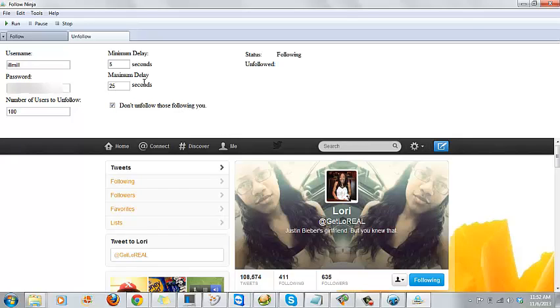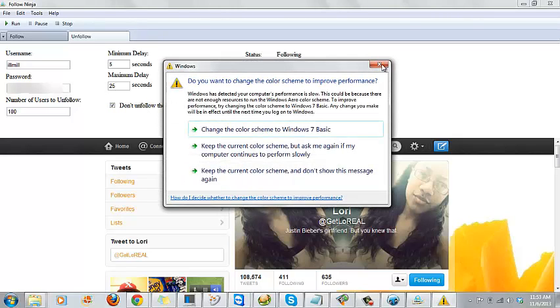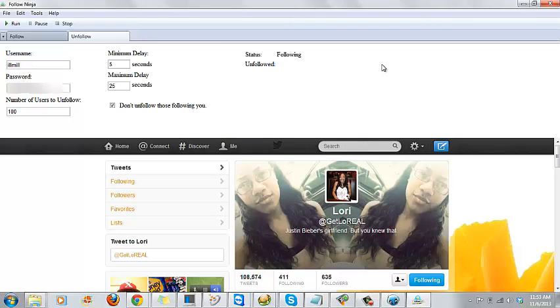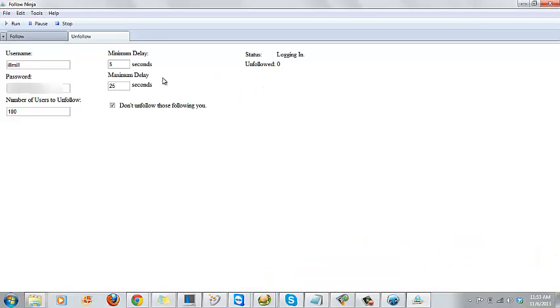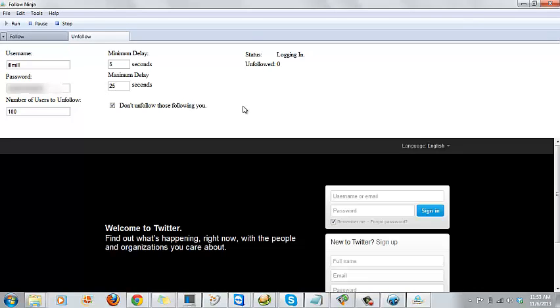It's kind of good karma in Twitter to follow people back who follow you. That's why following others with this autofollower will get you followers. However, you don't want to unfollow those people who are following you. It's kind of bad karma to do that. So what I recommend is do this, and it'll check to see if someone's following you, and it won't unfollow them if that's the case. So then you just click run again, and it'll go through and do this process where it unfollows people.